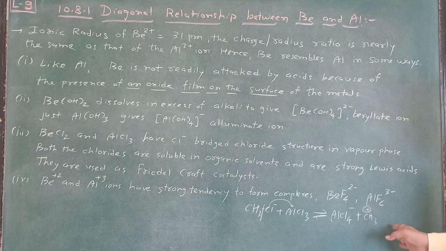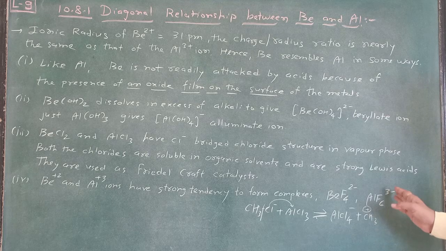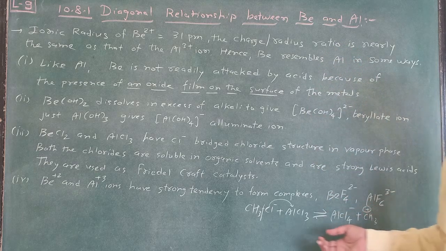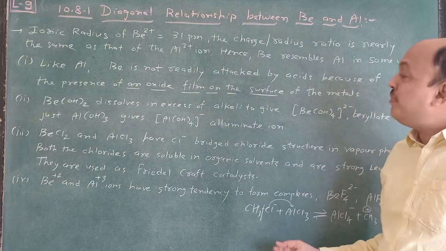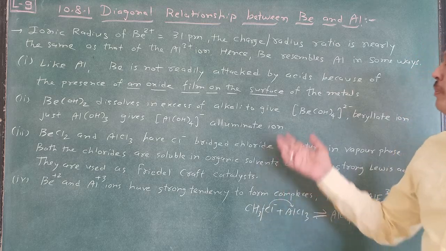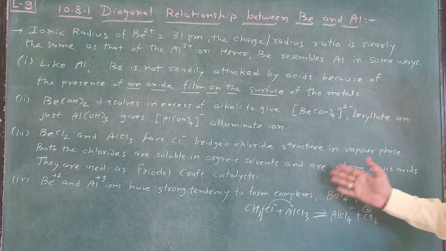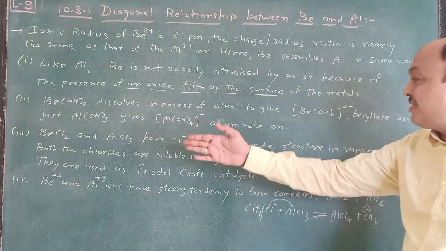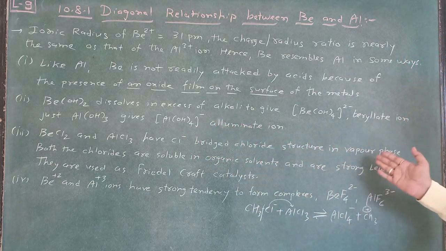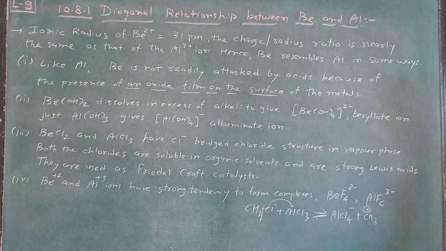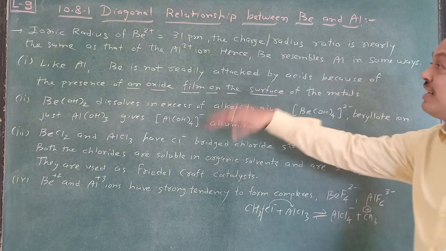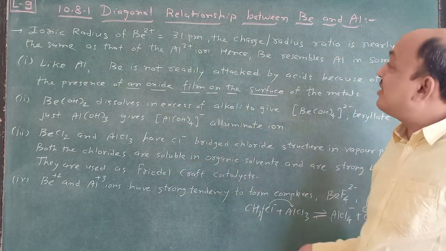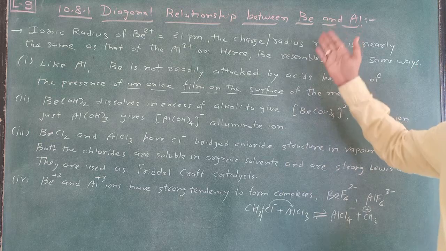So remember particularly these similarities between beryllium and aluminium. You have to remember that aluminate is produced, the Friedel-Crafts catalyst, in the same way BeCl2 and AlCl3 have a bridge-like structure in the vapor phase, and Be2+ has a strong tendency to form complexes. If you write this up to here, then you get 3 marks very easily. So this is the diagonal relationship between beryllium and aluminium.